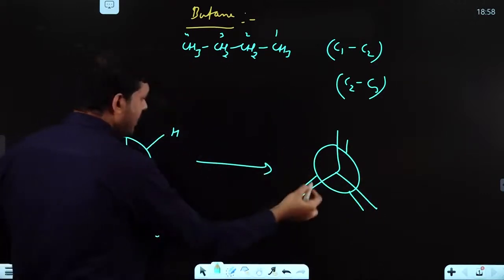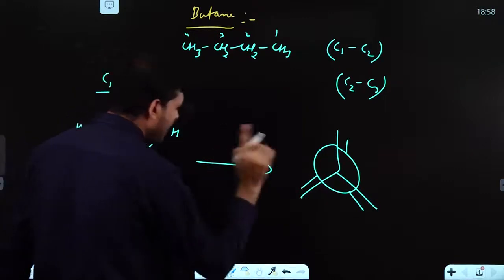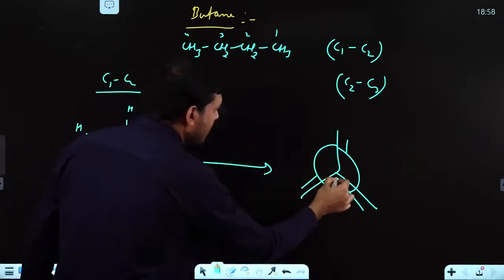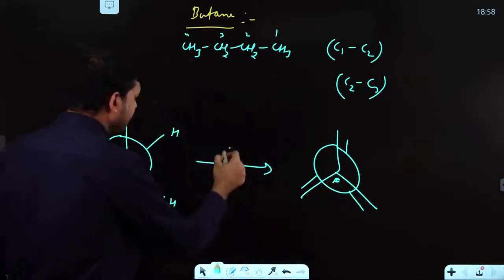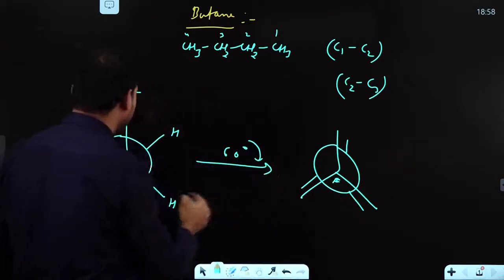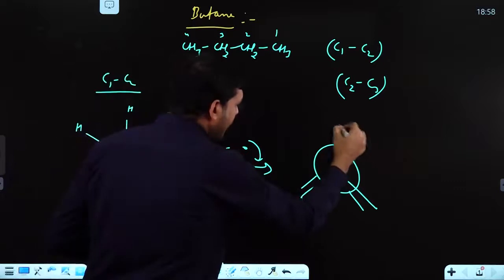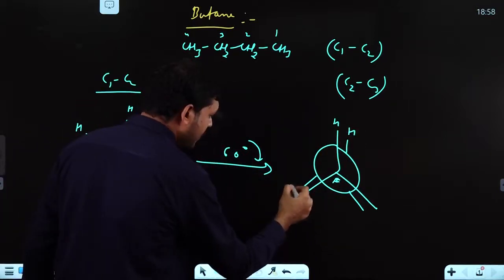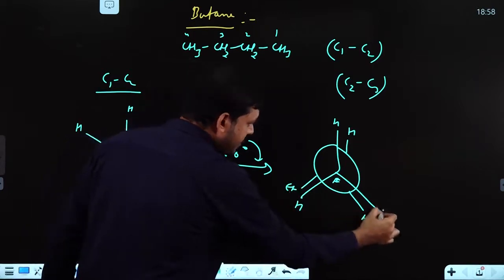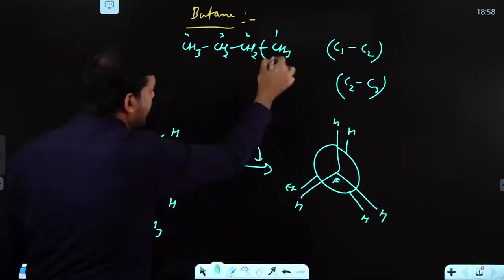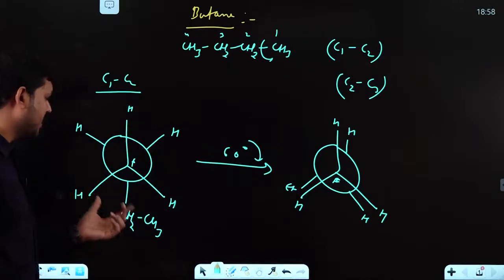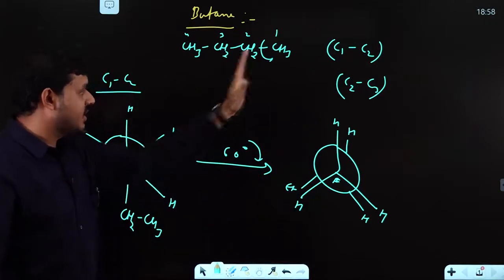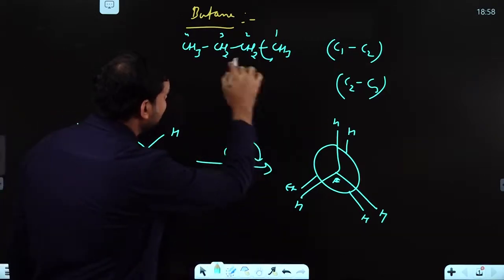Suppose you keep the front carbon as it is. Every time I am keeping the front carbon as it is, but you can keep the back carbon as it is, it is your wish. With a 60 degree rotation this side, hydrogens come this side, and this is your ethyl. So this was all about rotation across C1, C2. This is your staggered, this is your eclipsed. Now come to rotation across C2, C3.